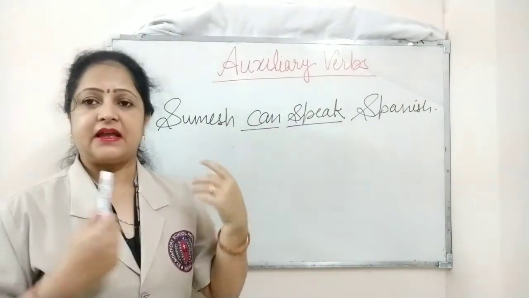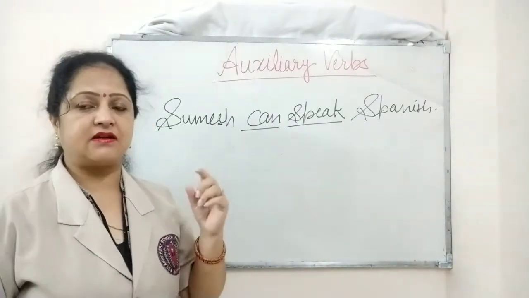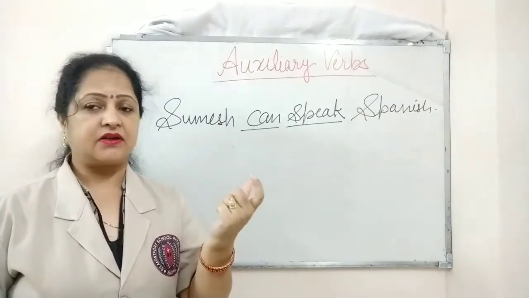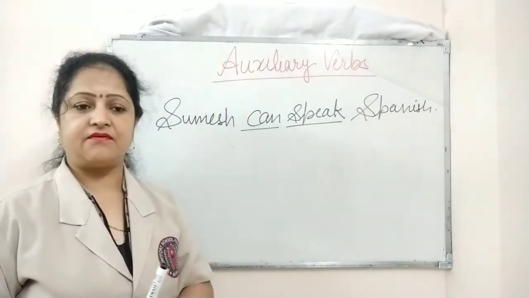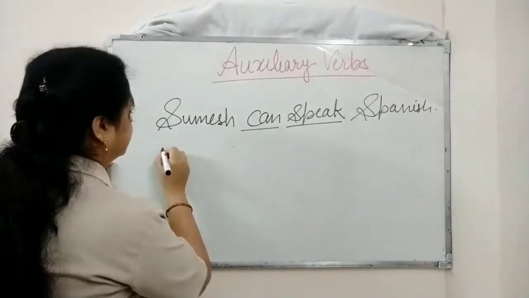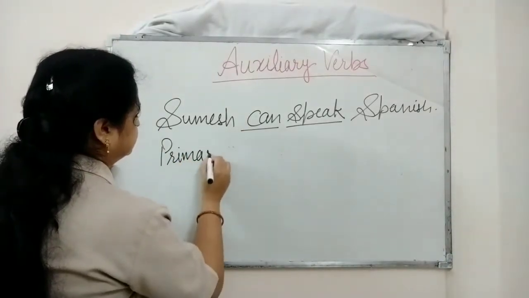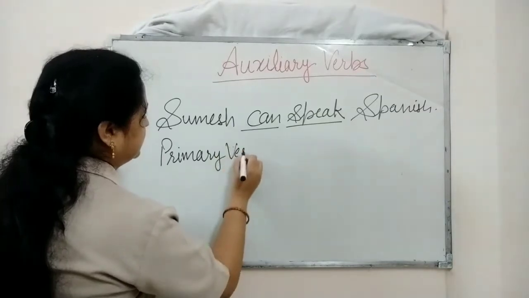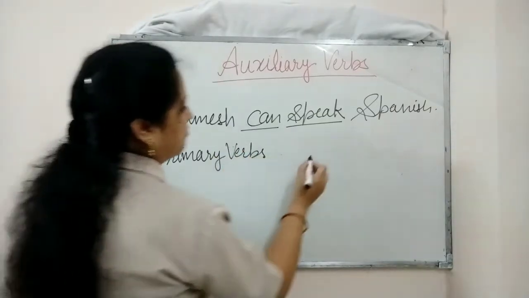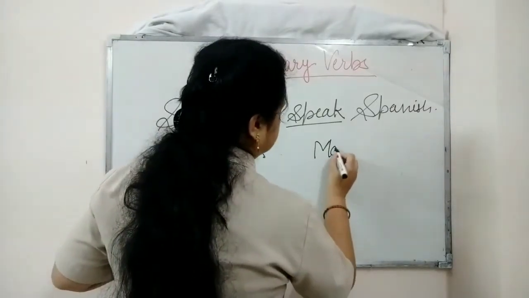So in English, auxiliary verbs include two types. One is primary verbs and the second is modal auxiliaries.